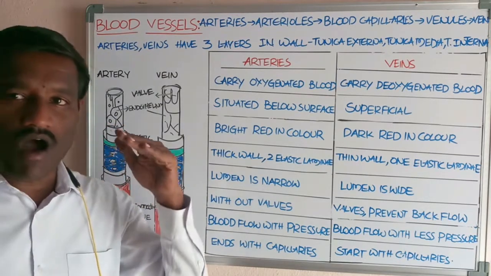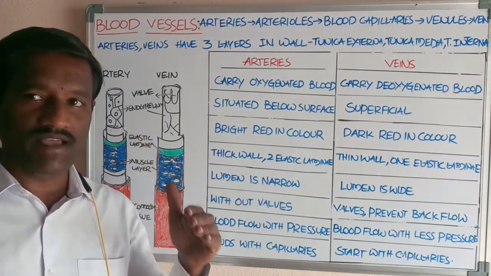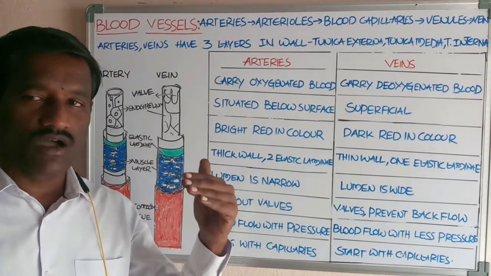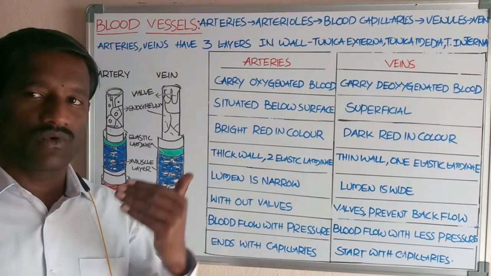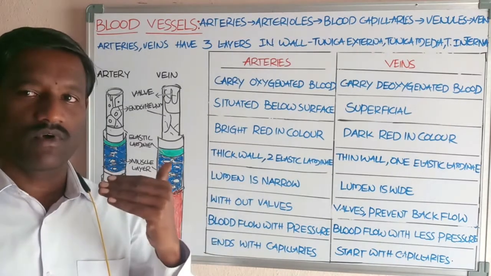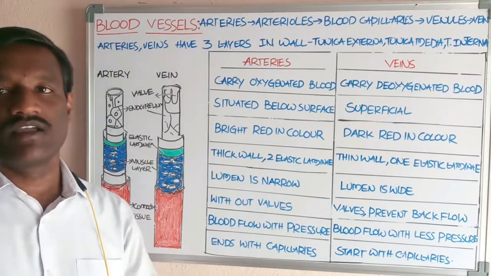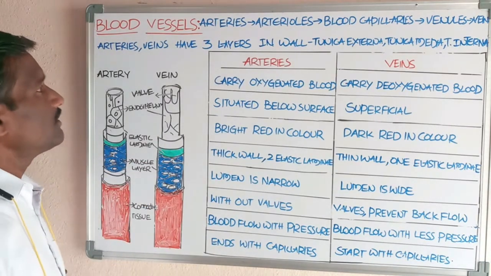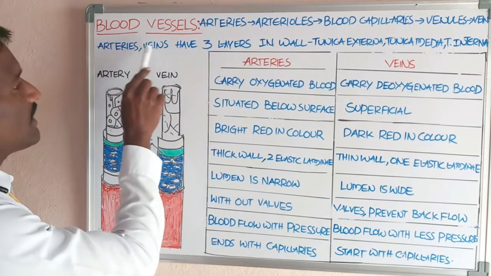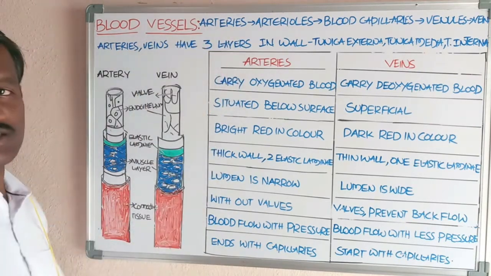All the blood vessels supply the blood through the lumen, the cavity present on the inner side.